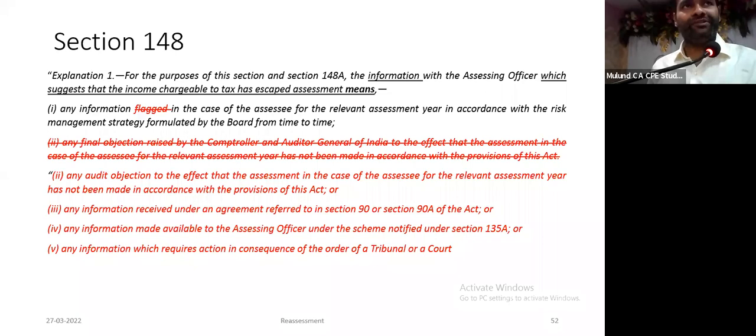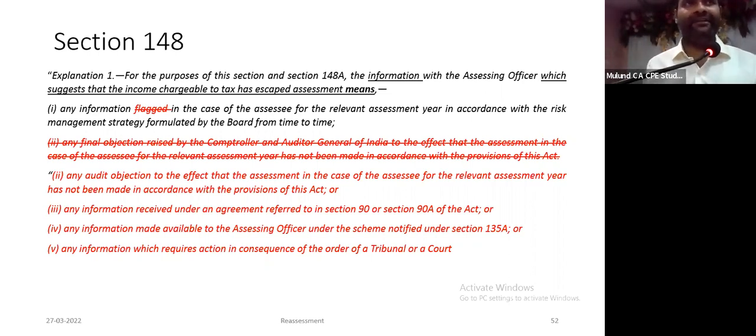Earlier, clause 2 was any final objection raised by the Comptroller and Auditor General of India to the effect that assessment in case of the assessee for the relevant assessment year has not been made in accordance with the provisions of the Act. Now replaced by 2, 3, 4, 5. Any audit objection to the effect that assessment in case of the assessee for the relevant year has not been made in accordance with the provisions of the Act. So our audit objection argument is gone.